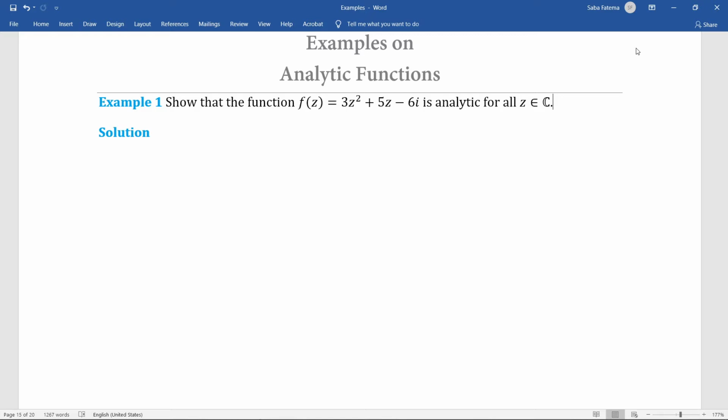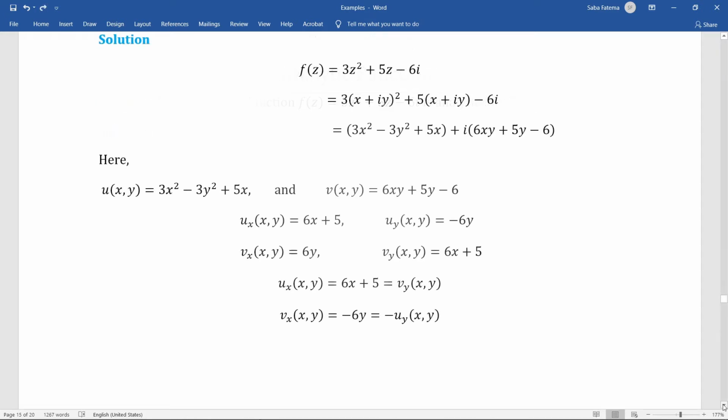Example 1 says, show that the function f of z is analytic for all z belongs to C. It means that we have to show that the functions u and v are continuous, all their partial derivatives are continuous, and the Cauchy-Riemann equations are satisfied for all z belongs to C. Here f of z is given as 3z squared plus 5z minus 6i. We write x plus iy in the place of z, and then after simplification we get our u function and v function.